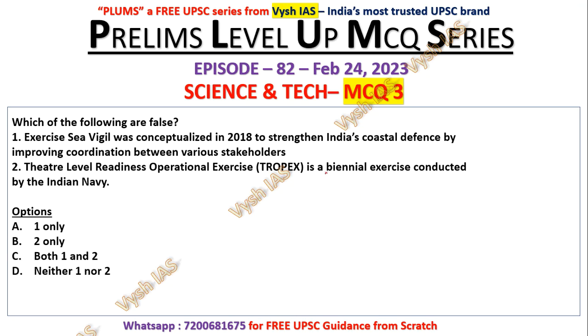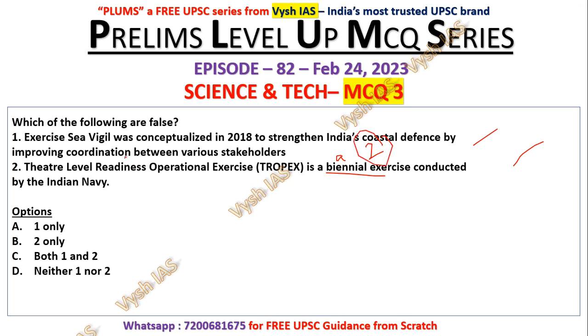So here, biennial means what? Biennial is once in 2 years. Meaning if you do it in 2020, the next will be in 2022. And another word is biannual. When it is biannual, you are doing it 2 times in 1 year itself. Meaning in 2020 itself you might do it in January and also in June. That is biannual, half yearly kind of thing. But biennial is once in 2 years.